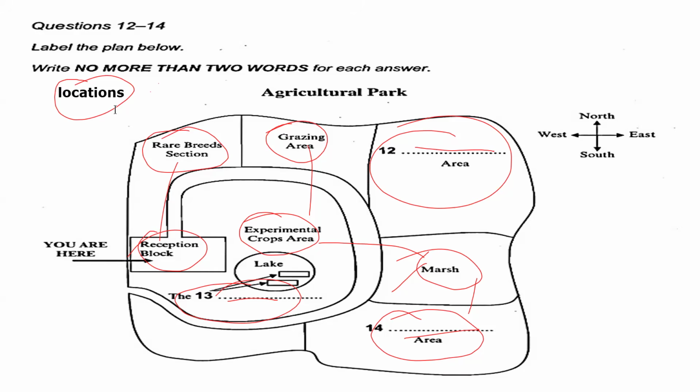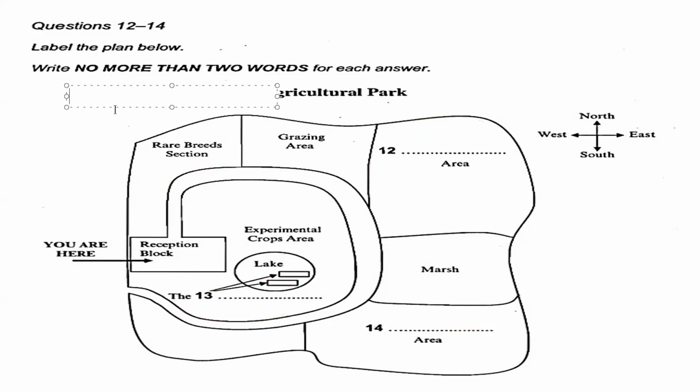Number 1, locations. Point number 2, directions. And for directions, you need to understand 2 things.